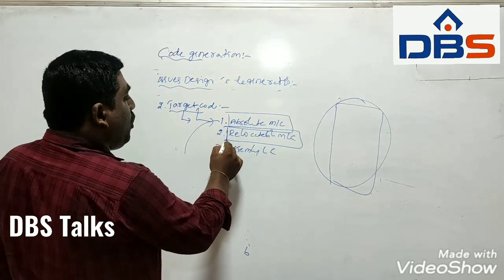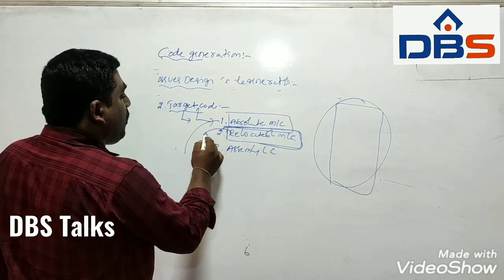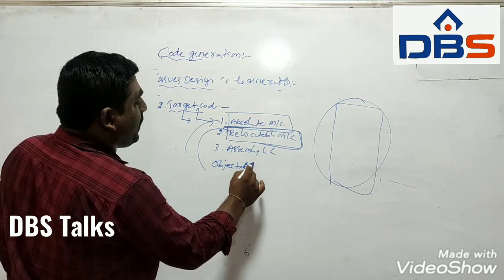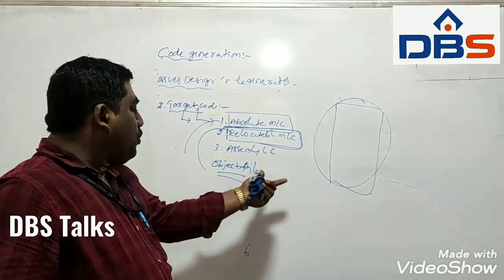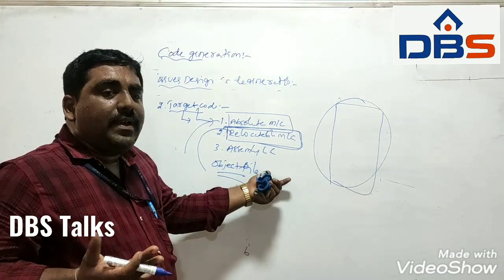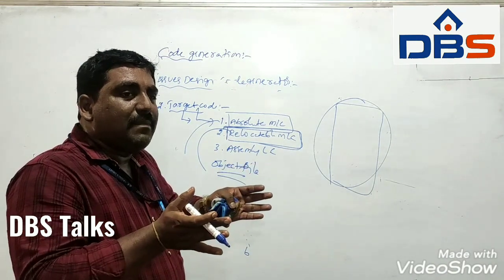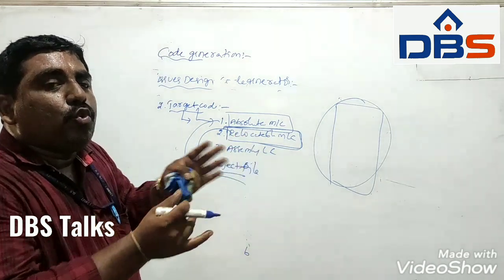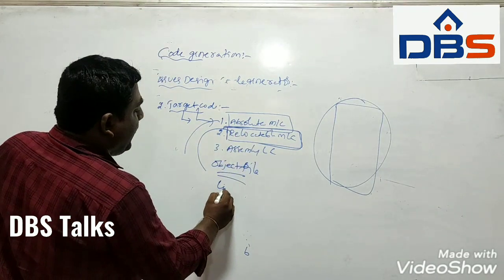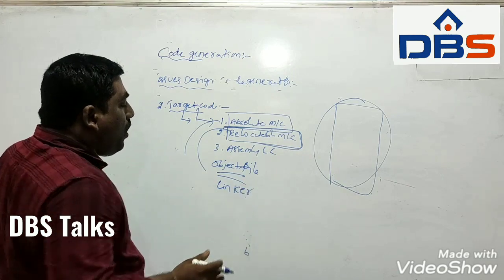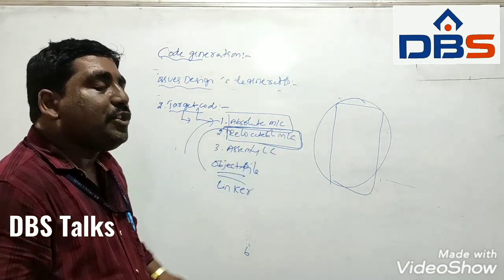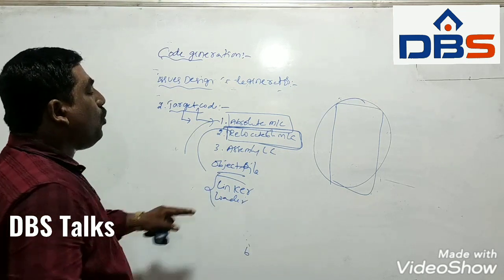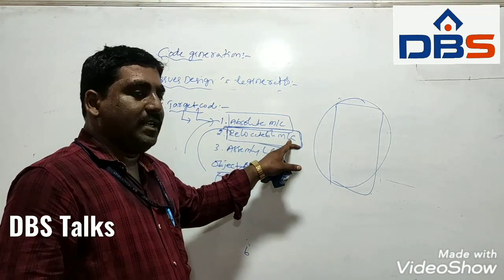Relocatable machine code we can call an object file. Here, subprograms are compiled separately, and all the subprograms, library files and relocatable files are linked together with the help of the linker. At the same time, all of them are loaded into memory with the help of the loader. So we need a linker and loader if we use relocatable machine code.